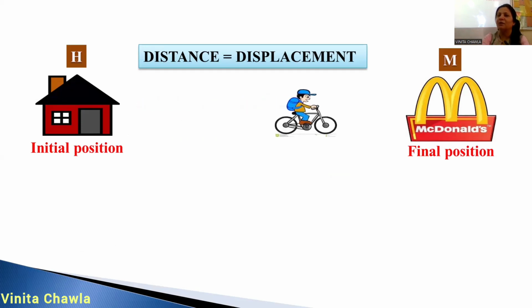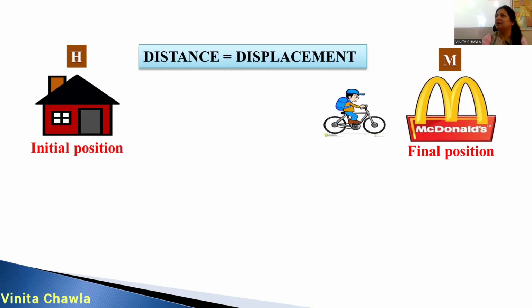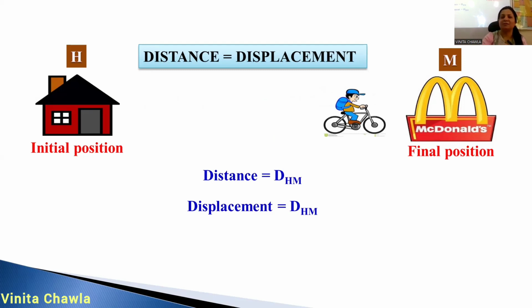Then in this particular case, distance and displacement are the same. Okay, so distance is DHM and displacement is also DHM. When the object moves in a straight line, then its shortest distance is the actual distance. Shortest distance is the displacement. Okay, so displacement and distance are equal.